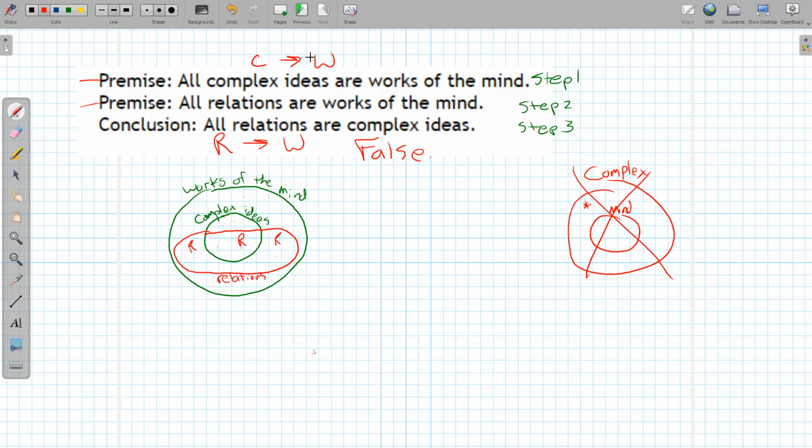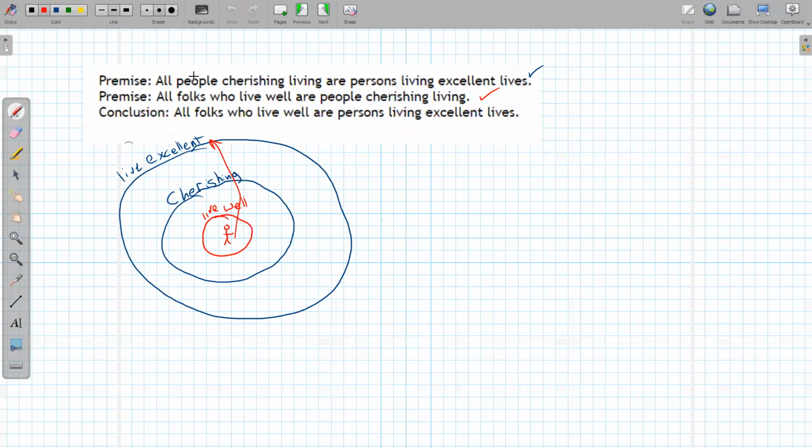If I look back at the other one we did, that was a true one. This one was false. This other one right here, we have cherishing lives, excellent living, and living well. So let's call this one C. Let's call this one E.